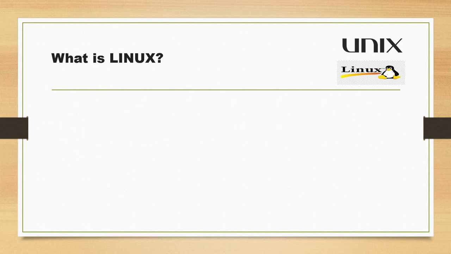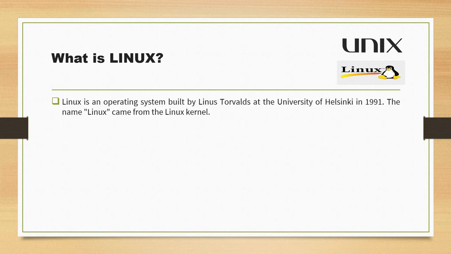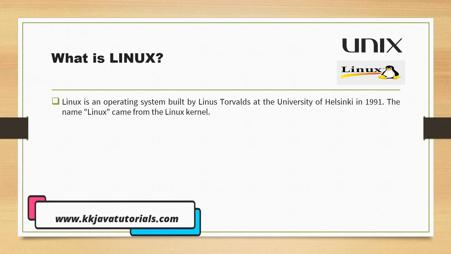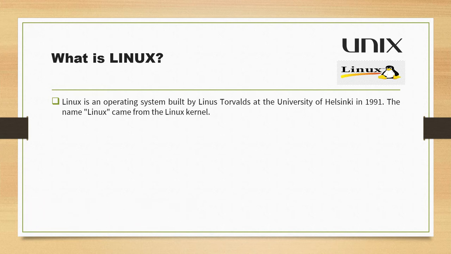Now let's talk about Linux. Linux is an operating system built by Linus Torvalds at the University of Helsinki in 1991. The name Linux came from the Linux kernel. Something is called the Linux kernel when you use any Linux flavors, right? Linux comes with many flavors. If you use any Linux flavor or Linux operating system, there is a kernel. We'll talk on this, right? So why is it named Linux? Because that came from the Linux kernel.